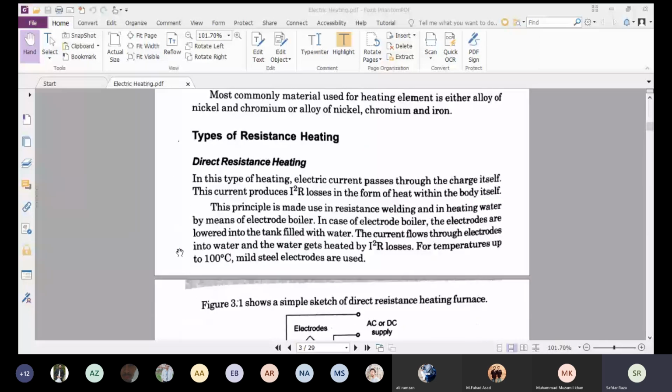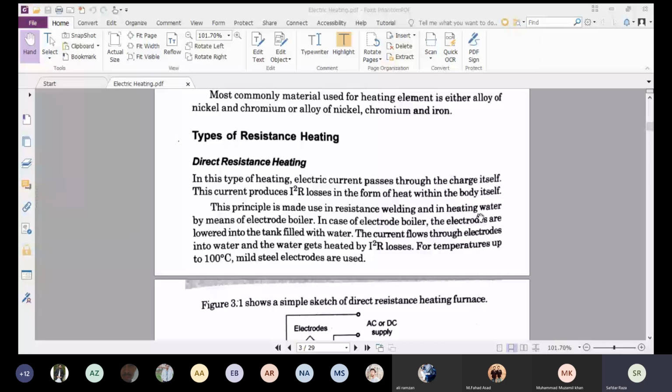The first one is the direct resistance heating. In this type of heating, electric current passes through the charge itself. Now here it is necessary to define what is charge. Charge is any material which we are going to heat or melt. This current produces I square R losses in the form of heat within the body itself. This principle is made use of in resistance welding and in heating water by means of an electrode boiler.